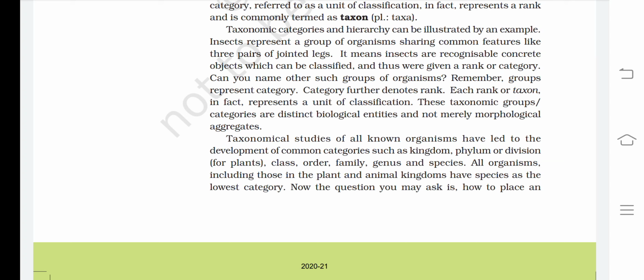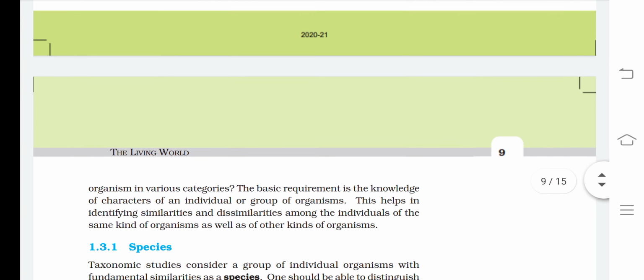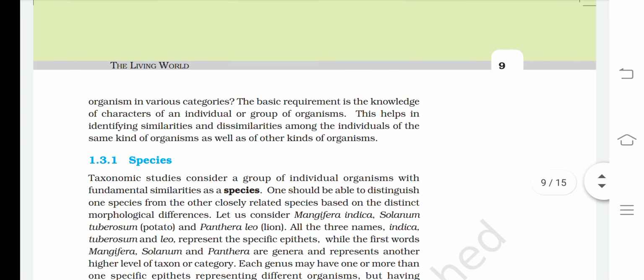Now, the question you may ask is how to place an organism in various categories. The basic requirement is the knowledge of characters of an individual or group of organisms. This helps in identifying similarities and dissimilarities among the individuals of same kind of organism as well as the other kind of organisms. First is species.